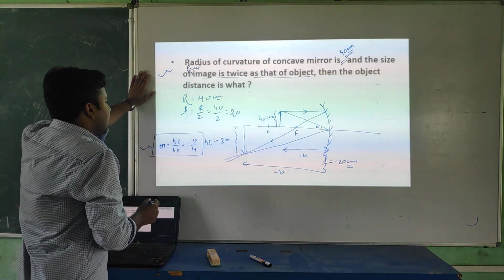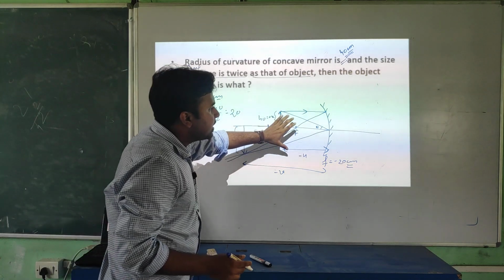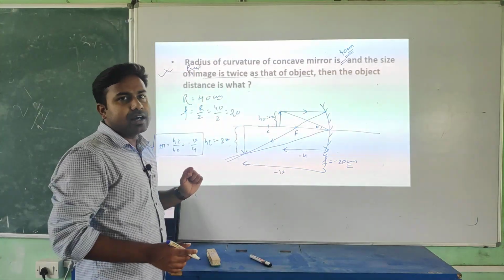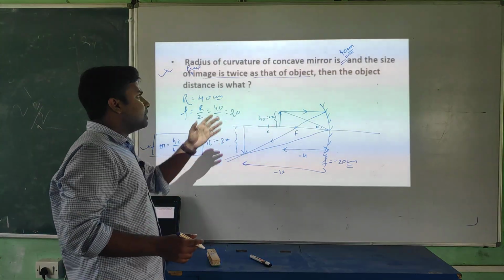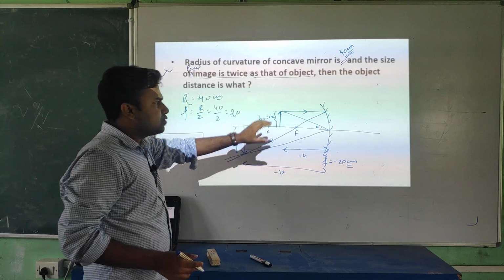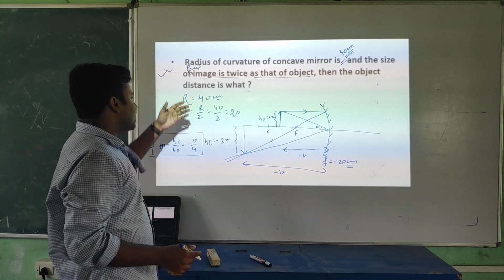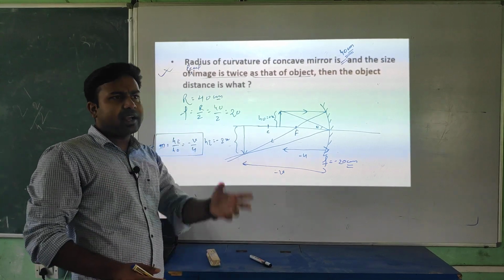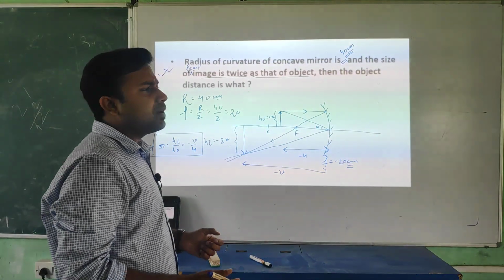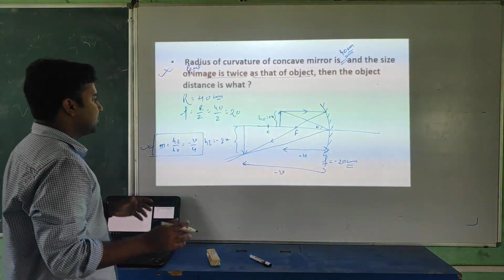Okay, students, and trust me, if you are just drawing the ray diagram, you will get 1 or 2 marks. Like if they are asking this question for 5 marks, you will get 1.5 or 2 marks for the ray diagram, and for applying the magnification formula again 1 mark, and for the mirror formula 2 marks. This is clear? Okay, student.